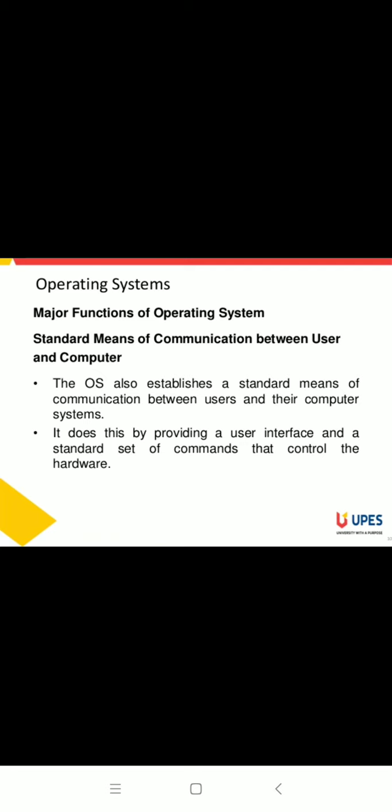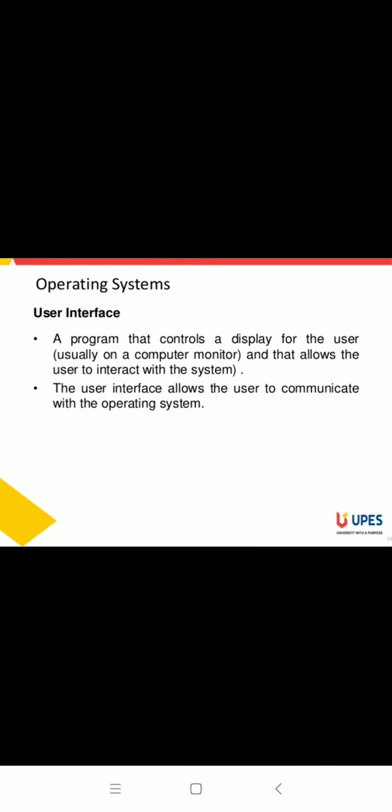Standard means of communication between user and computer means the operating system also establishes a standard means of communication between the user and their computer system. It does this by providing a user interface and a standard set of commands that controls the hardware. This topic we will cover in the next session. For this session, that's all.